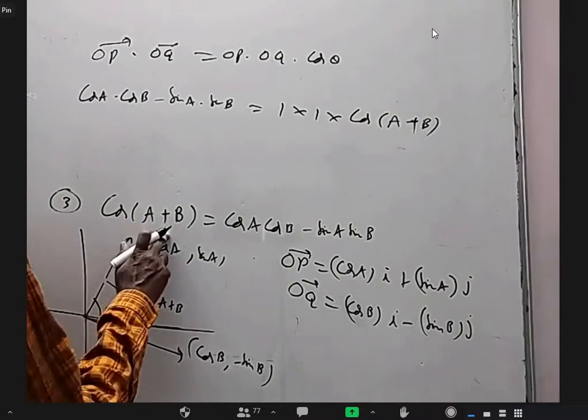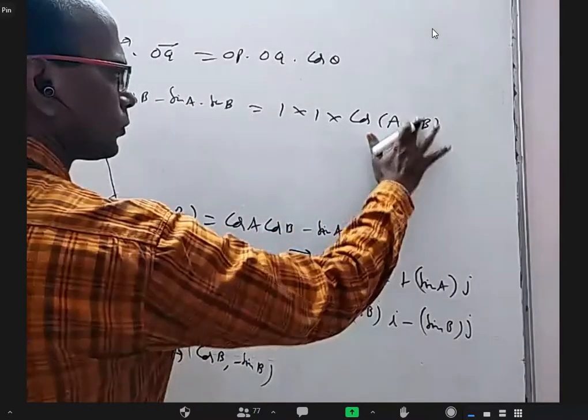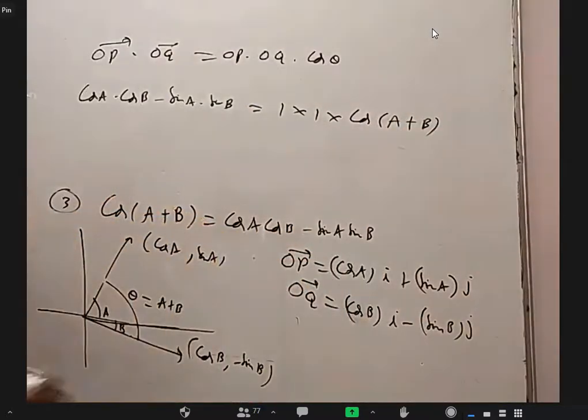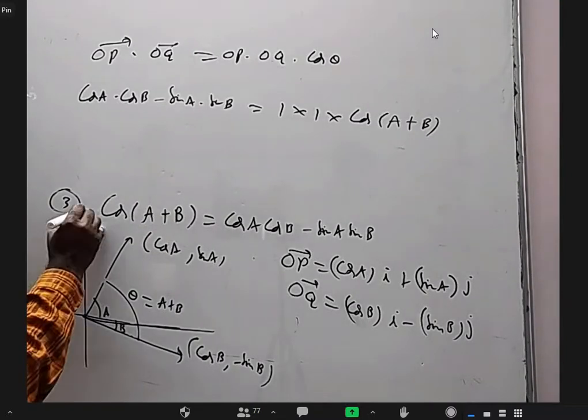Earlier we wrote cos(A minus B) with plus, and here cos(A plus B) with minus. I think I should have even derived sin(A plus B) earlier, but at least here I can derive it. I'll call this as 3 Roman 1.